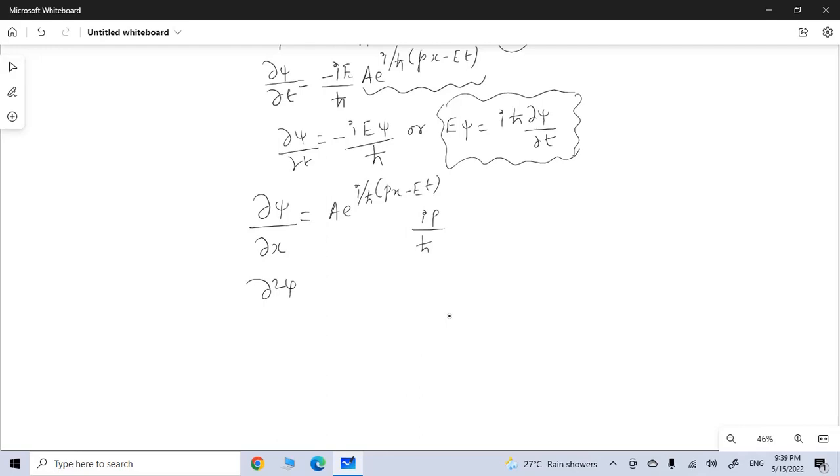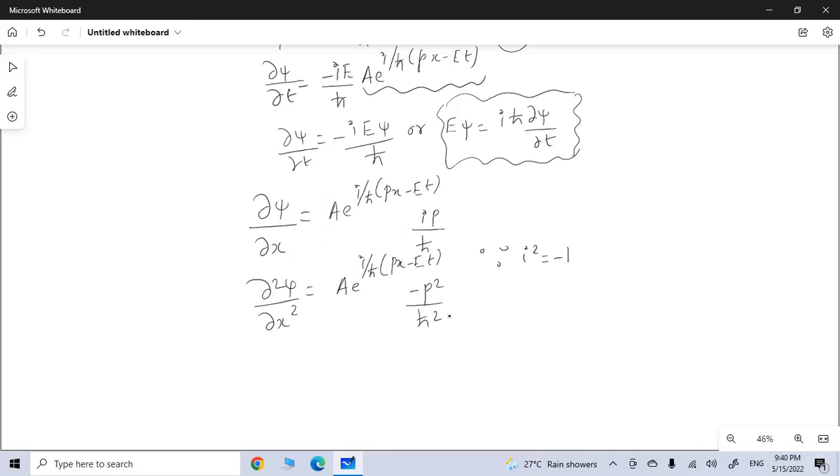Once again, let us try to differentiate this with respect to position. So it becomes ∂²ψ/∂x², and we will end up getting A e^(i/ħ (px − Et)), and this will become minus p²/ħ², because i² is always minus 1, since i is a complex number.